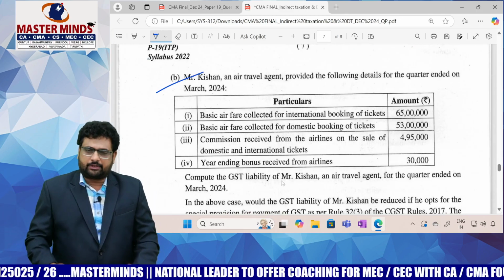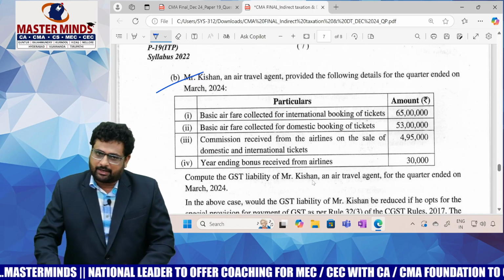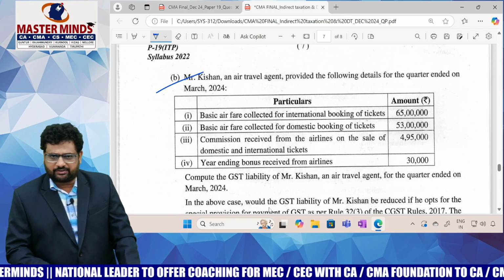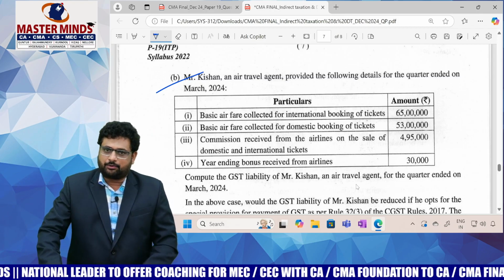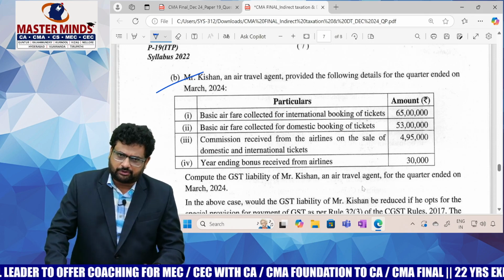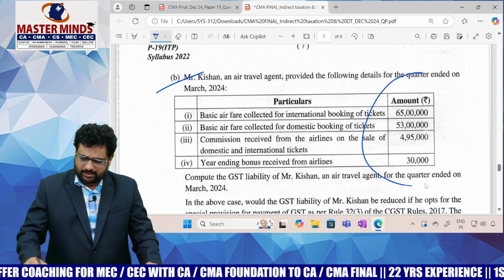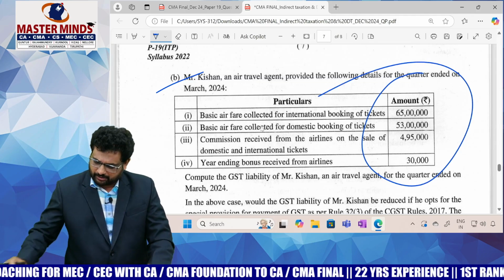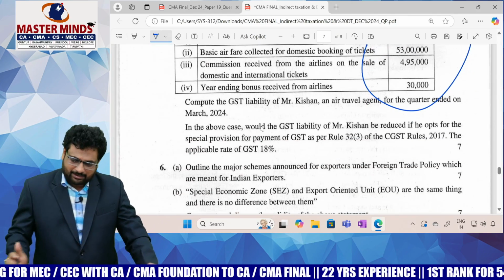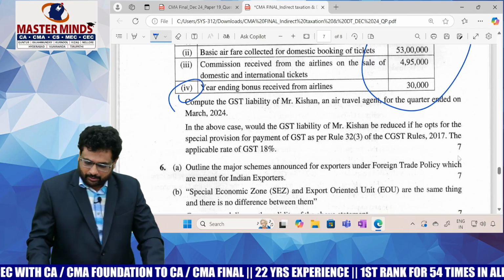And this one is Mr. Kishan, an air travel agent, provided the following details for the quarter ending on March 2024. Basic fare for international tickets, basic fare for domestic booking tickets, commissions, e-earning bonus, like that. All these things I think comes under value of supply chapter, ma. Very easy one, but some 1 or 2 additional points are there. If at all you go through the concept well, then you can do that.